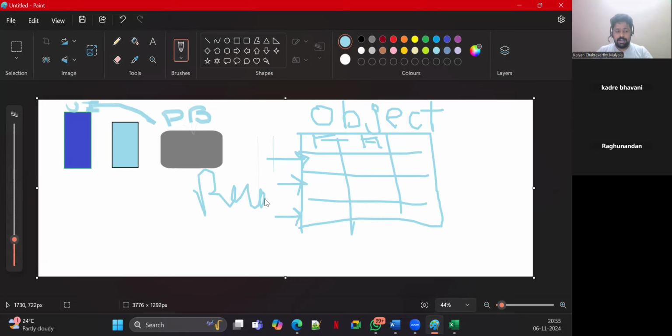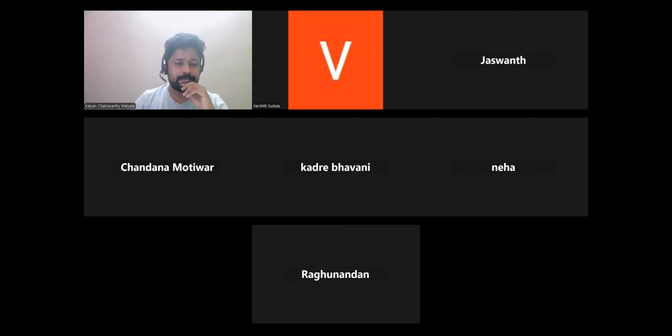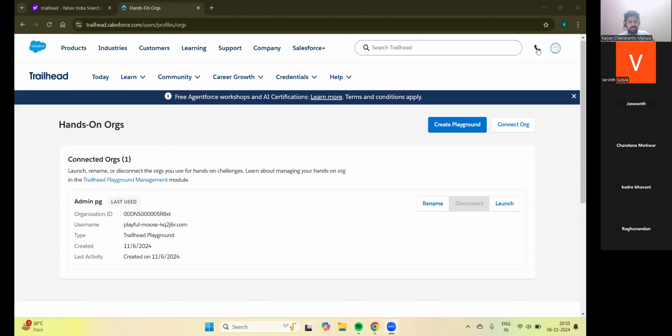Now I'll unshare my screen. Bonnie, please share your screen. Whenever you click on create playground in the hands-on orgs of your Trailhead account, you will get a playground created with its organization ID, username, type of the account, type of the playground, then the created day and the last activity date.